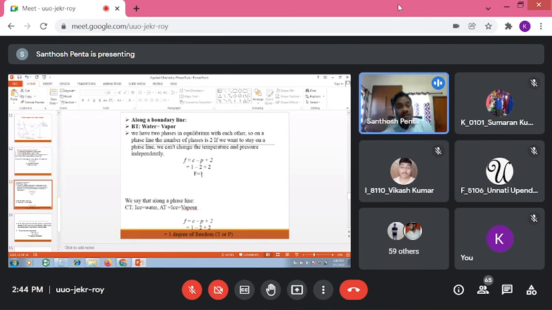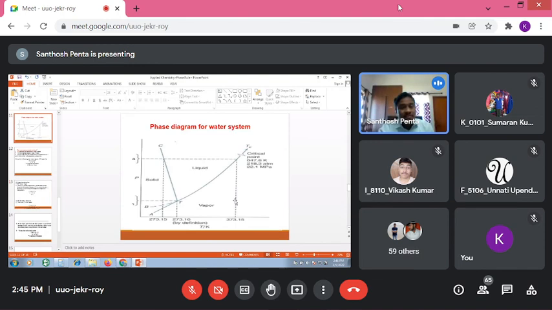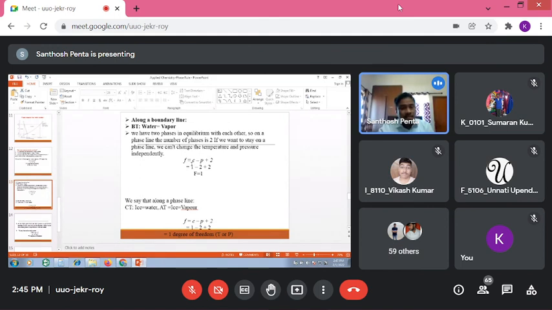That means on the boundary line. Then another boundary line you can take. What is another boundary line? The AT boundary line. In the AT boundary line, solid is in equilibrium with vapor. That means solid is one phase, vapor is the gas phase, in equilibrium. Then number of components only 1, number of phases 2. Same here, number of components 1, phases 2, so plus 2 minus 2 get cancelled, F is equal to 1. So my conclusion is, on a boundary line, how many degrees of freedom are required? Only 1. This is according to this derivation, according to this equation.